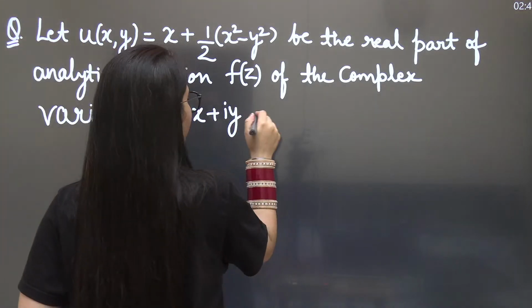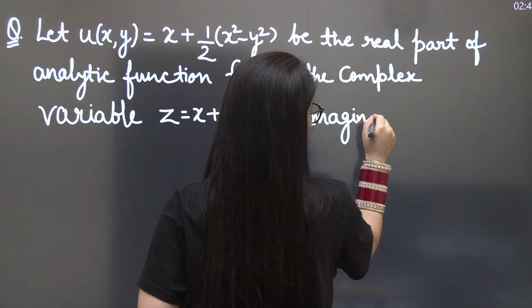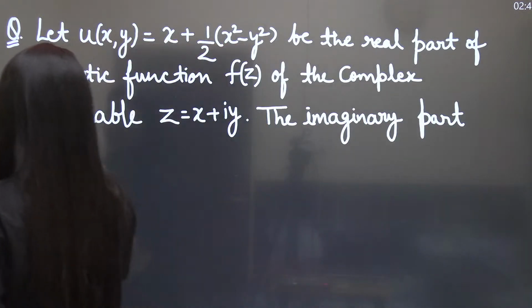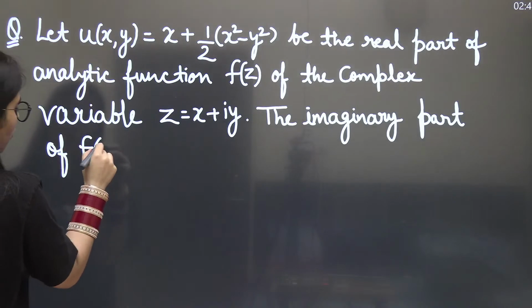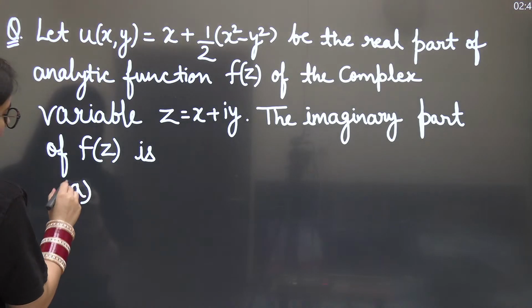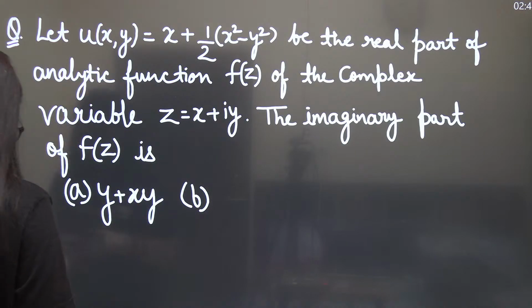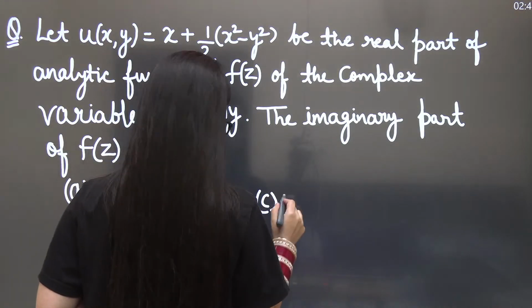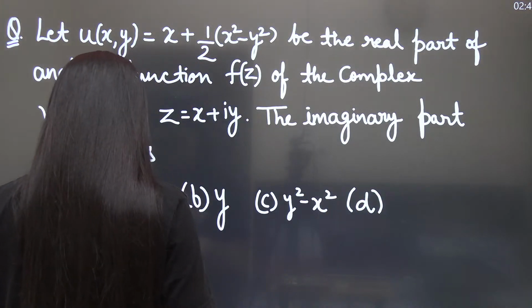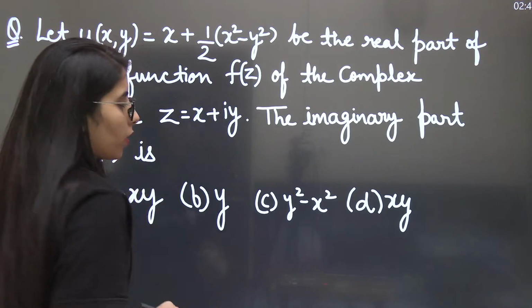the imaginary part of f(z) is, the options are: y plus xy, then you are going to have y only, then you are going to have y squared minus x squared, and then you are going to have xy. So just check it out and let me know what will be the right option according to you.